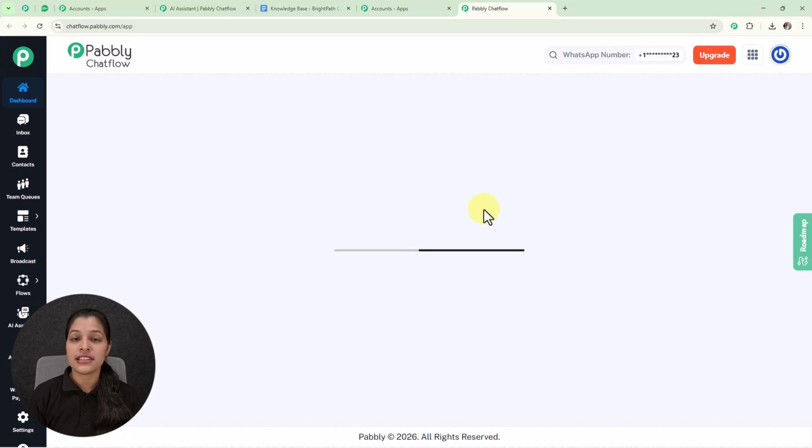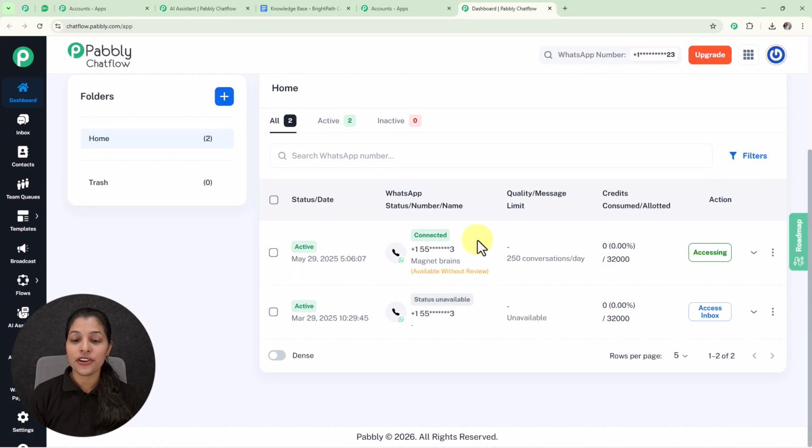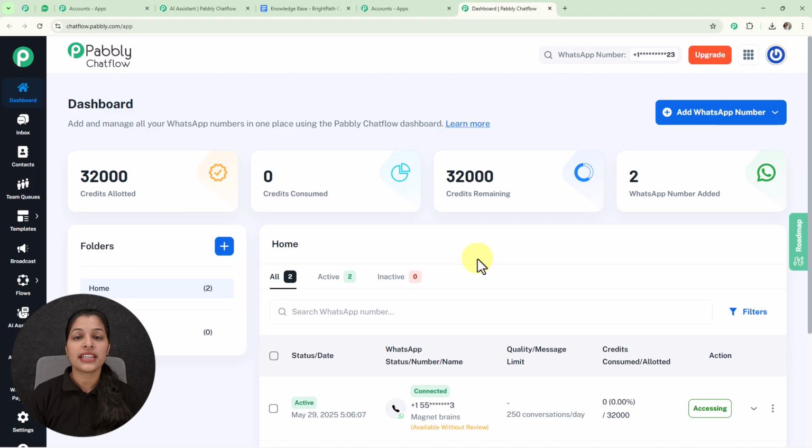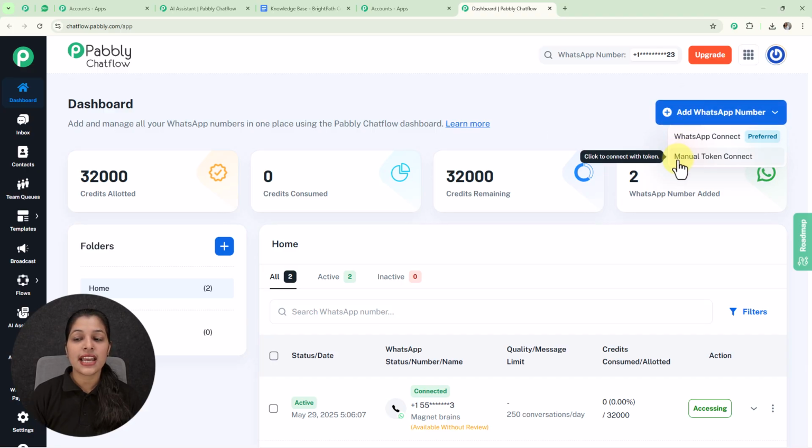And here I've landed on the dashboard page of Pabbly Chatflow, where you can see the numbers I have connected to my account. If you want to add your WhatsApp number, you can just click on this add WhatsApp number button. Here we're getting two options, WhatsApp Connect and Manual Token Connect. If you want to integrate your WhatsApp number, you can select WhatsApp Connect, but if you prefer connecting with a token number, you can select Manual Token Connect as well.